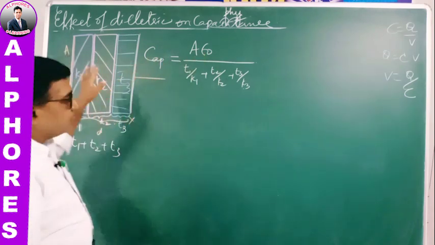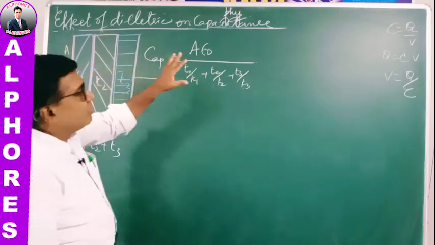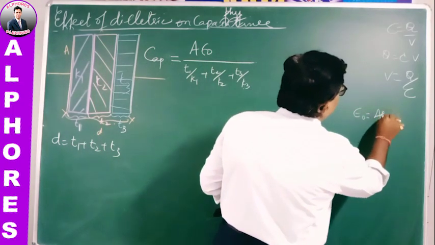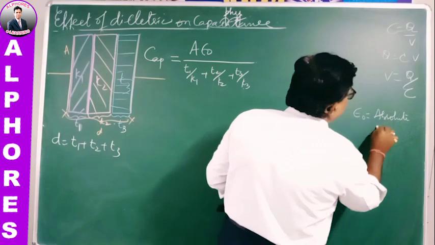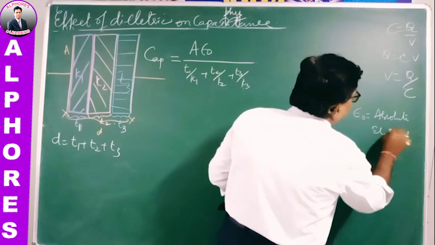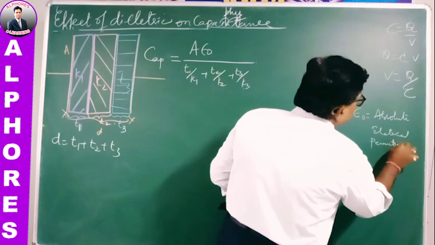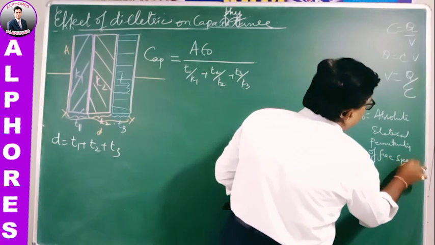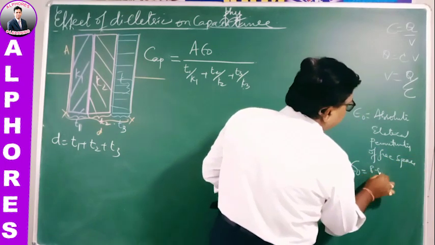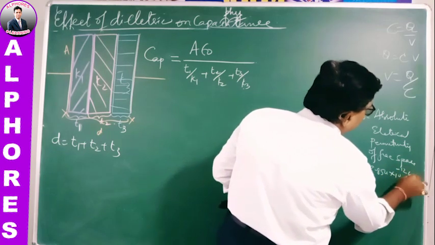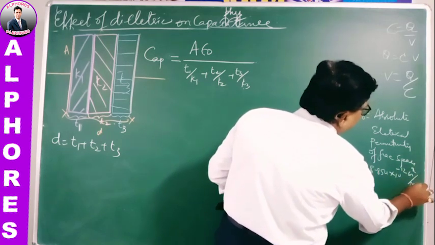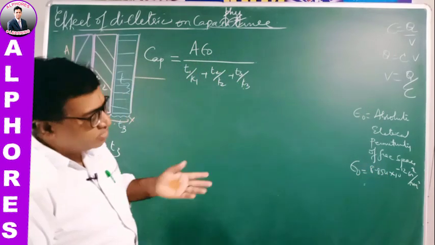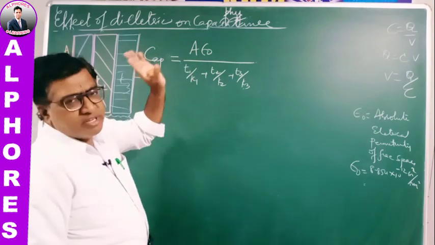A is common for all, the same area. Epsilon naught is electrical permittivity, the absolute electrical permittivity of free space, or air or vacuum. We know its value is 8.854 into 10 power minus 12 coulomb square per newton meter square. I have also given you another value, 1 by 36 pi into 10 power 9, so that you can also use. That epsilon is constant.